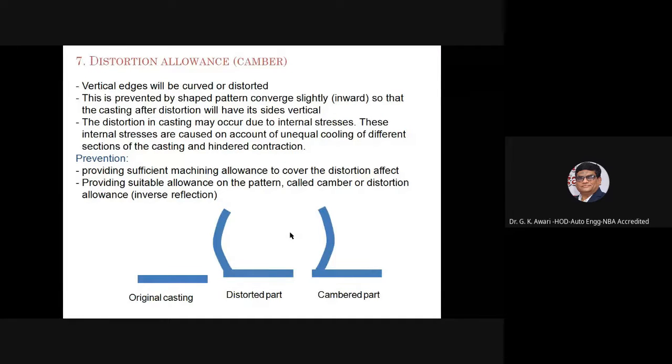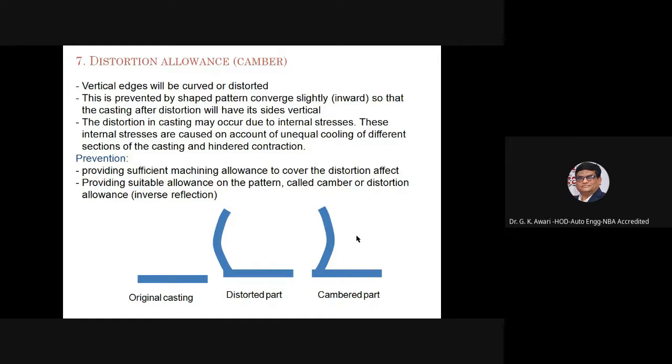Then distortion allowance. After the shrinkage allowance, machining allowance, and draft allowance, let us see the distortion allowance. This is the original casting which you can see here, the distorted part and the cambered part. So vertical edges will be curved or distorted. This is prevented by making the pattern shape converge slightly so that the casting after distortion will have its sides vertical.